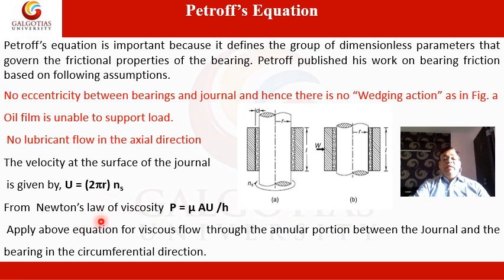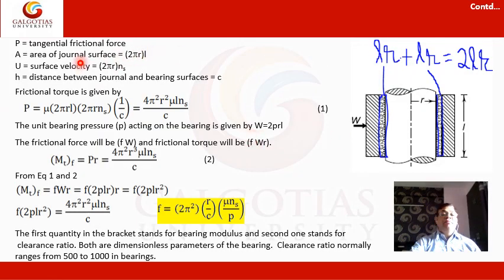In the last class we explained viscosity, Newton's law of viscosity. This is the formula for Newton's viscosity: P is equal to mu A U by h. So apply this formula to the annular journal and bearing in the circumferential direction. In this equation, P is the tangential force, A is the area of the journal, that is 2 pi R L. Here you can see how it is 2 pi R L.